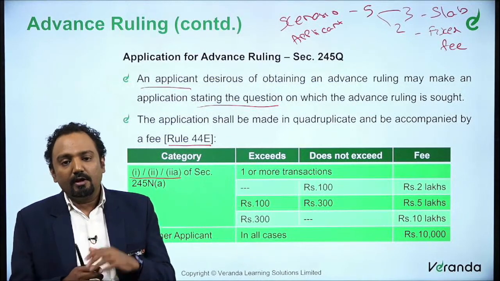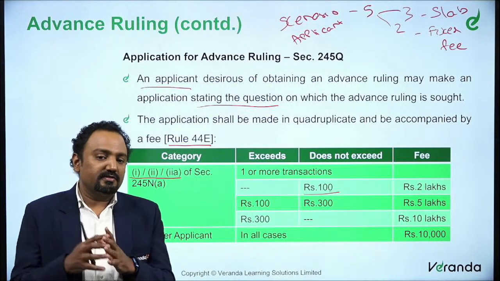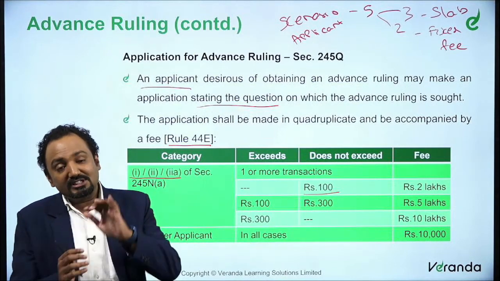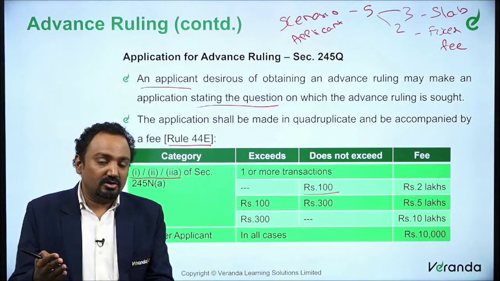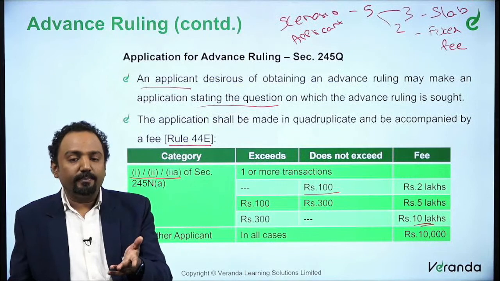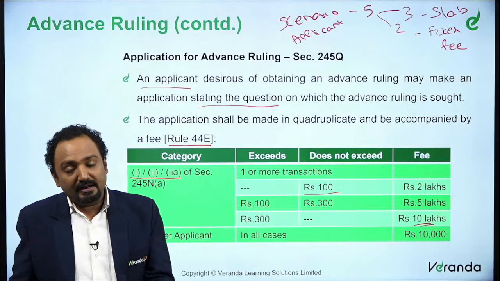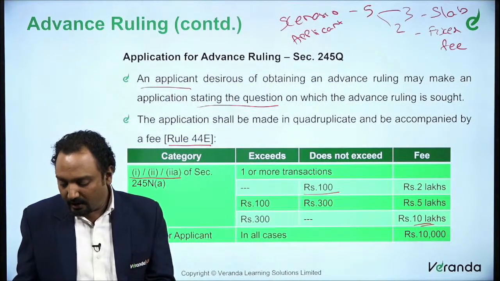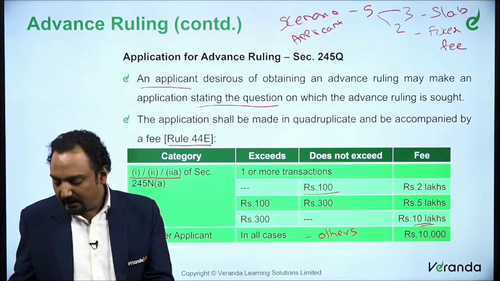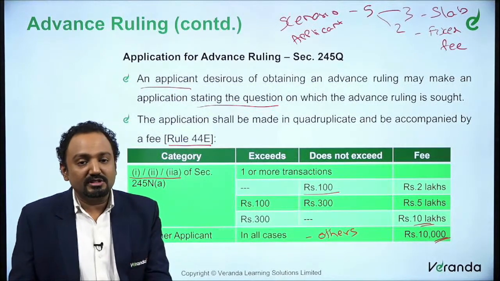So what is slab fee for subclause 1, 2 and 2A? If it does not exceed 100 crores, then the fee is 2 lakhs. If it is between 100 and 300 crores, it is 5 lakhs. If it exceeds 300 crores, then it becomes 10 lakhs. So 2, 5 and 10. Up to 100 it is 2, between 100 and 300 it is 5, above 300 is 10 lakhs. For all other applicants, the fee will be 10,000. That is a fixed fee. What we said was fixed fee, which will be 10,000. So this is the fee.